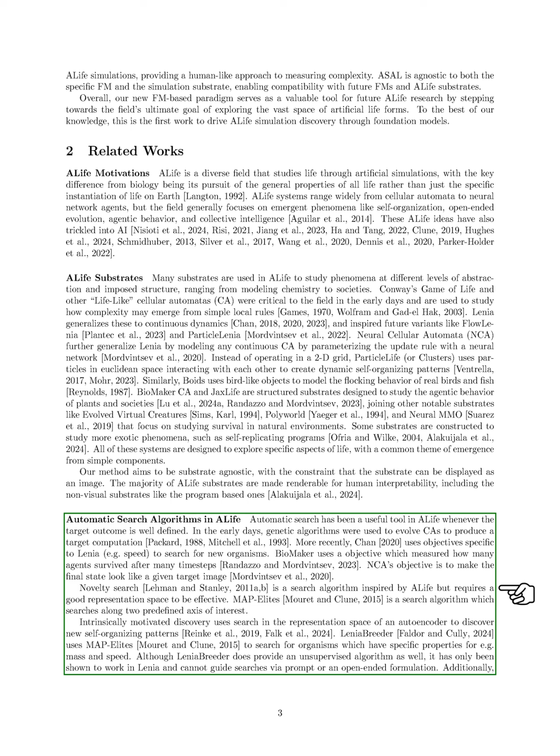Biomaker measures agent survival over time, while NCA aims to match a final state to a target image. Novelty search, inspired by A-life, requires a good representation space to be effective. MAP-Elites searches along two predefined axes of interest, and intrinsically motivated discovery explores representation spaces to find new self-organizing patterns. Lenia Breeder employs MAP-Elites to find organisms with specific traits, although it has limitations in guiding searches.